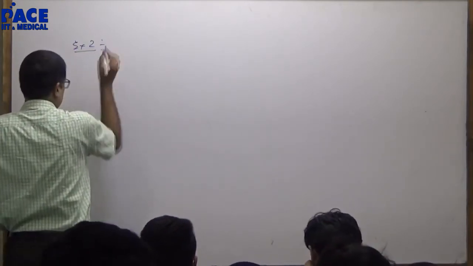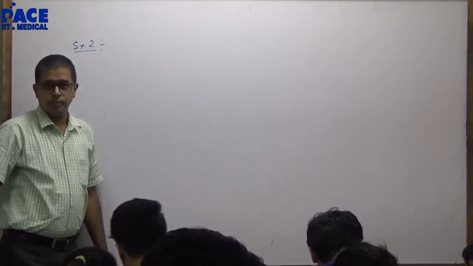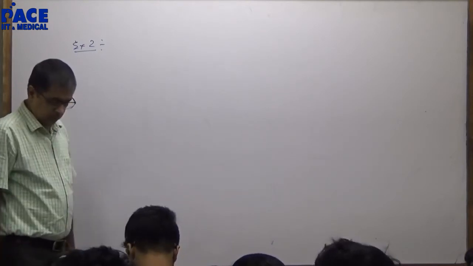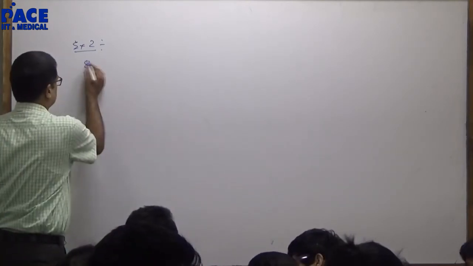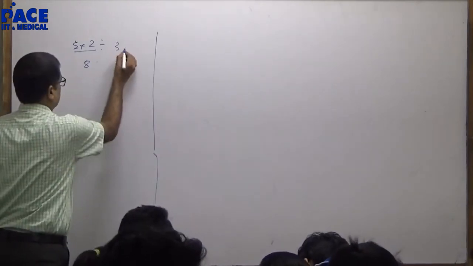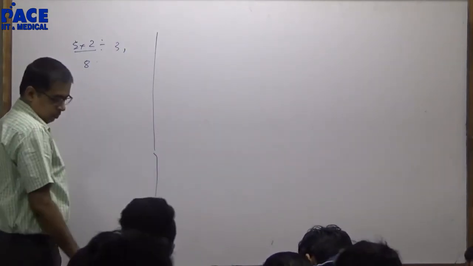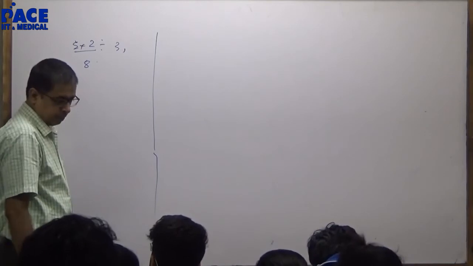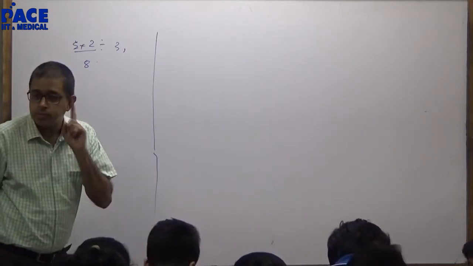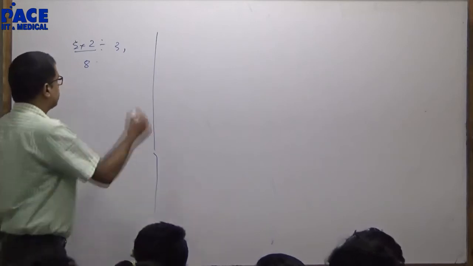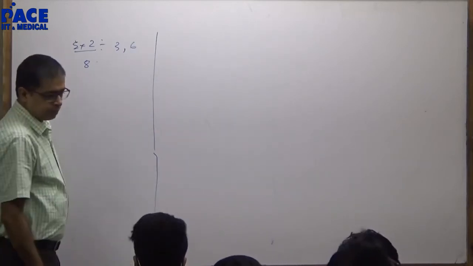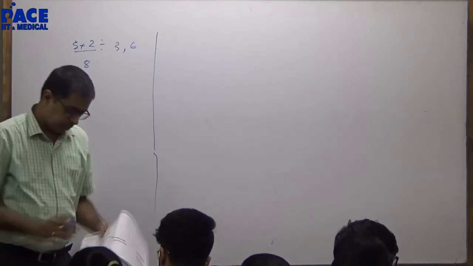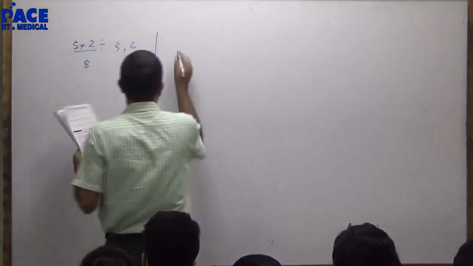Exercise 2. So question number 7, C option.